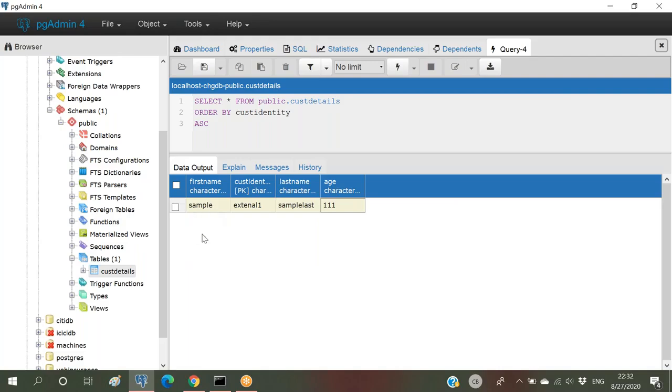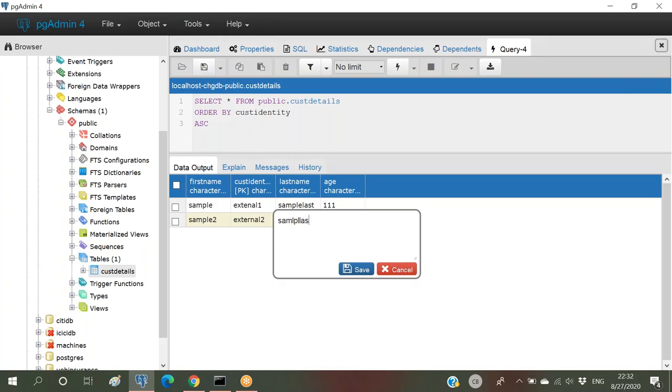In order to add the next record, you have to save this. If we save this, it will show the next record. So you can add something like this, sample 2. Okay, so this is the whole data we have in our external application.